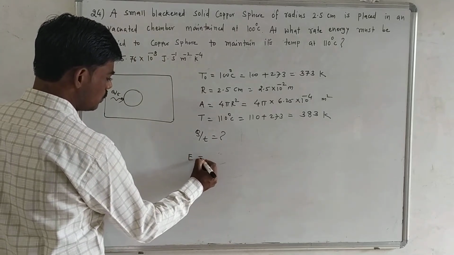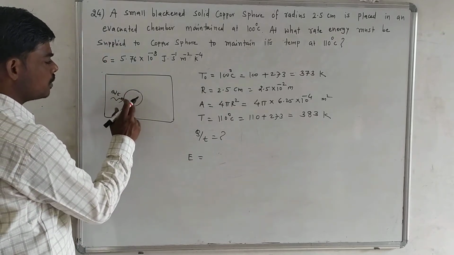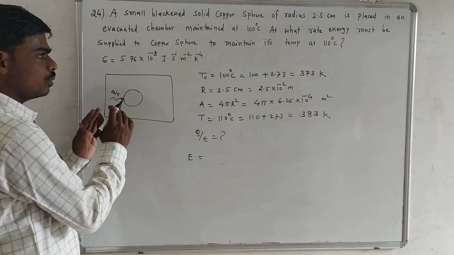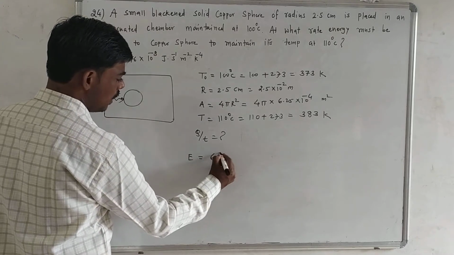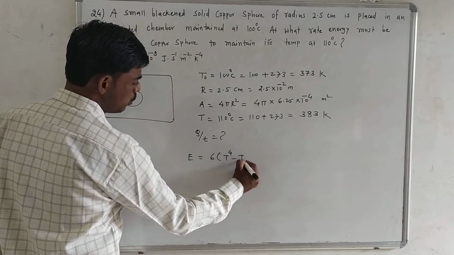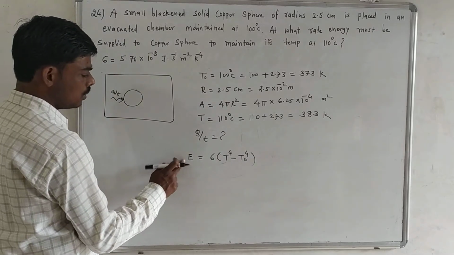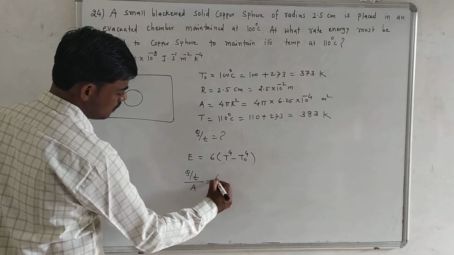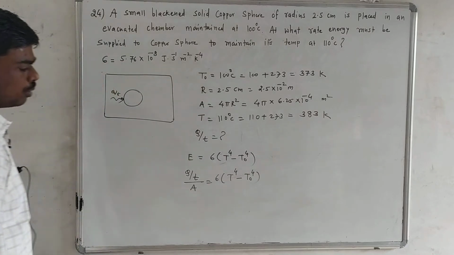E is equal to... we have to assume that this copper sphere is just like a black body, and therefore we can apply Stefan's law. E is equal to sigma (T^4 - T0^4). E is emissive power, so emissive power is given by Q by t upon A, sigma (T^4 - T0^4).